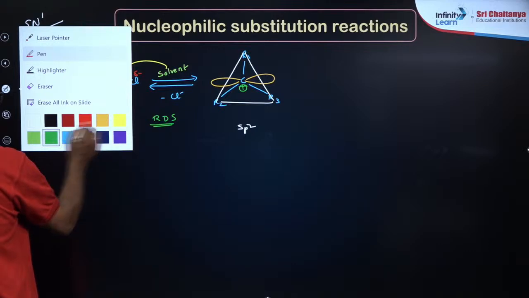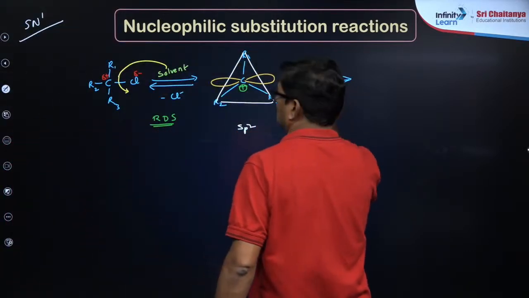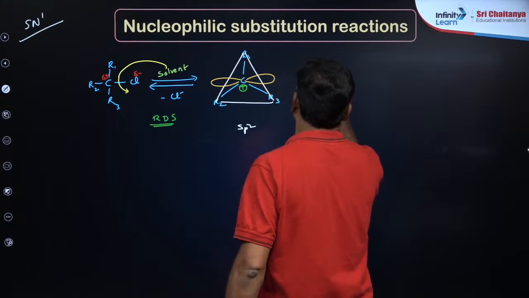Now what happened here, the nucleophile is going to be OH minus.